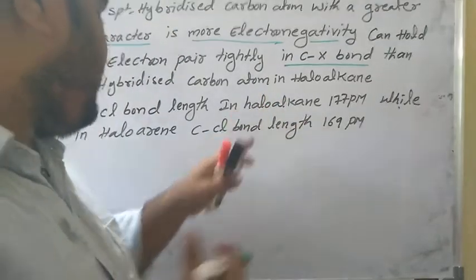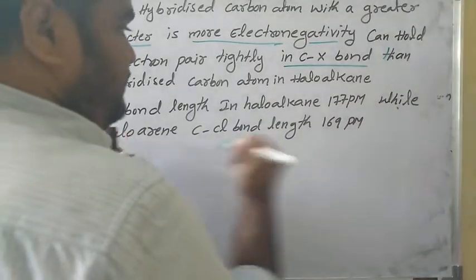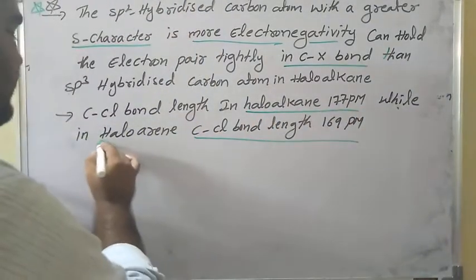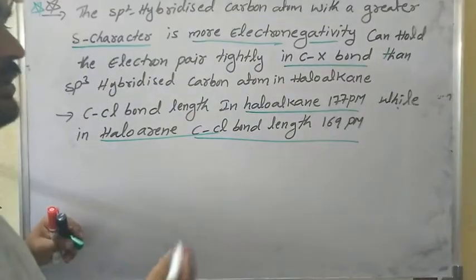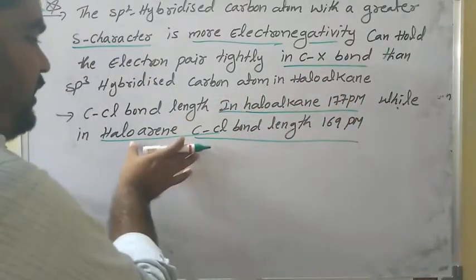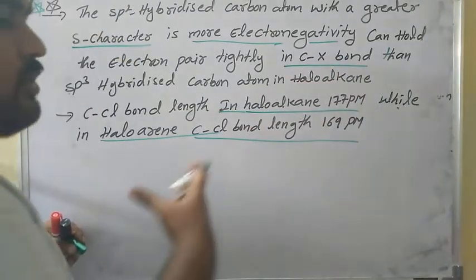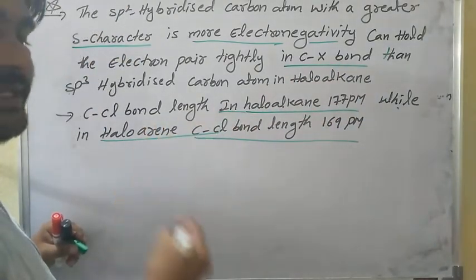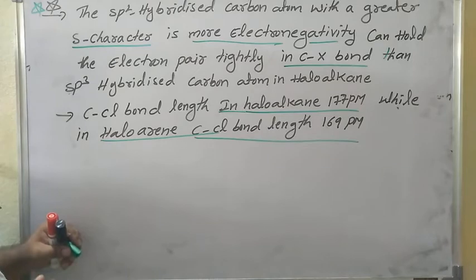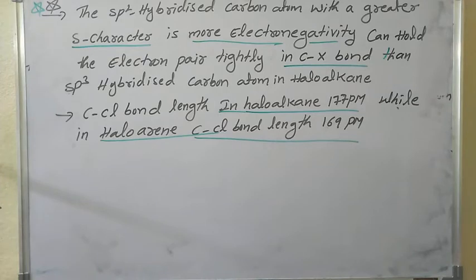Okay, so this is the reason. It is difficult to break the bond in haloarenes due to bond length also. In haloalkanes it is 177 picometer, in haloarenes it is 169 picometer. So it is very difficult to break the bond in haloarenes than haloalkanes due to bond length. More bond length means bond strength is very less. Less bond length means more bond strength. It is a very important point. So this is the second reason. Coming to the third reason.